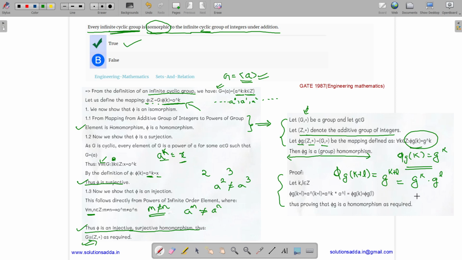And we can also write it as phi of g of k into phi of g of l. Thus, we can easily say that it is a homomorphism. Thus, it is a surjective homomorphism and an injection. Thus, every infinite cyclic group is isomorphic to the infinite cyclic group of integers under addition.